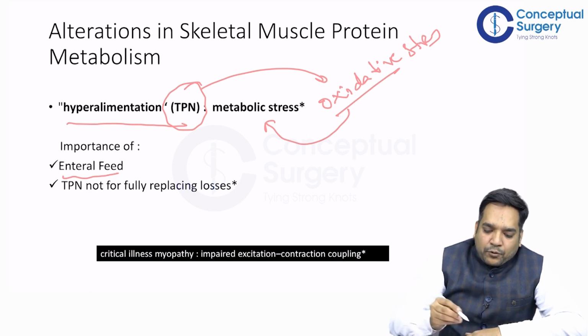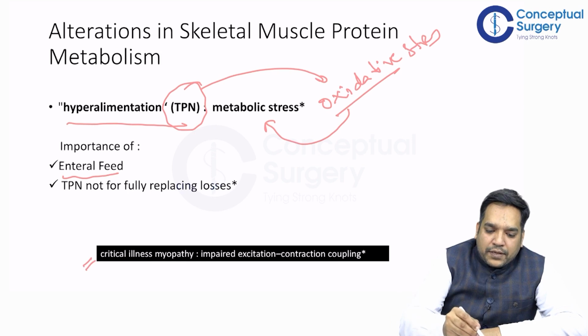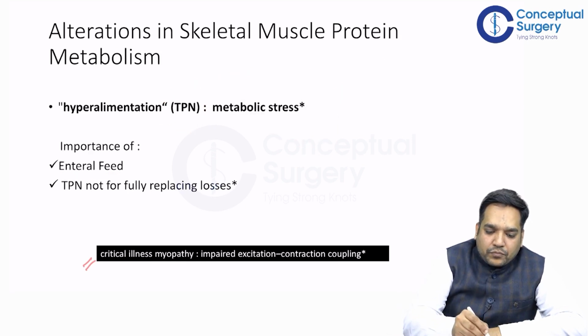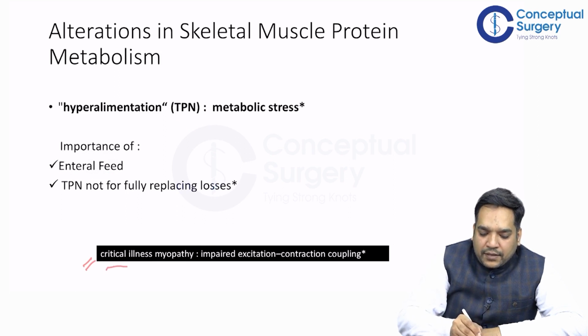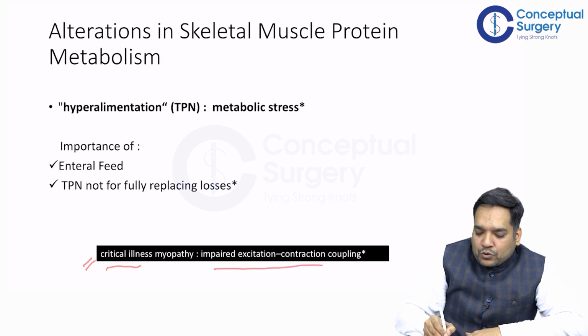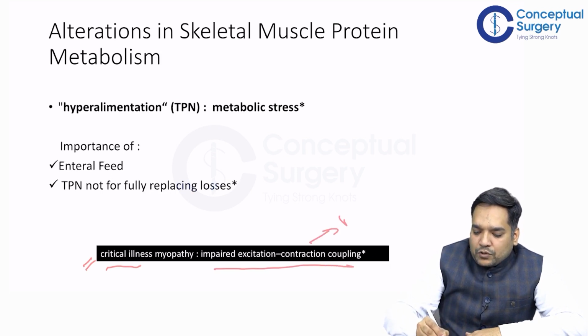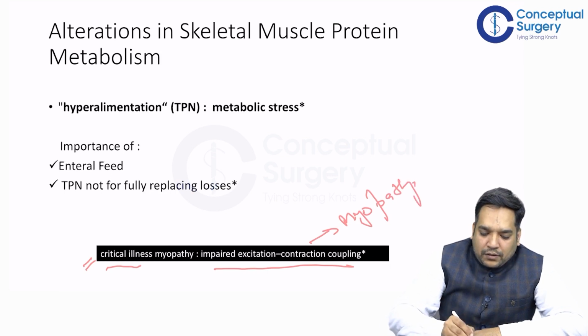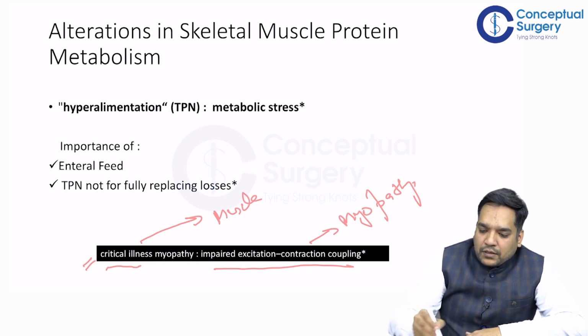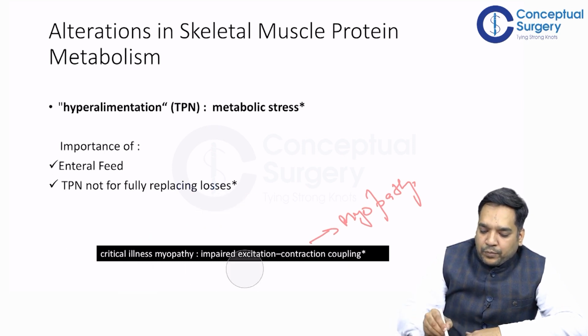So there is a term known as critical illness myopathy. Please remember this critical illness myopathy. Critical illness myopathy is basically a myopathy which happens in critical illness, and it impairs the excitation contraction coupling in the muscle. So it leads to myopathy. Along with the muscle wasting, myopathy also happens. So please remember the critical illness myopathy, right?